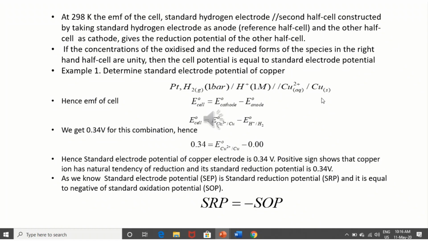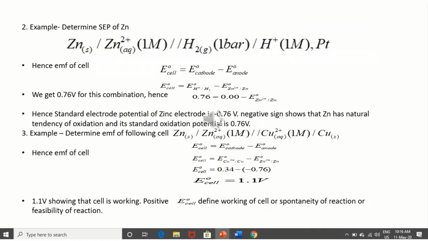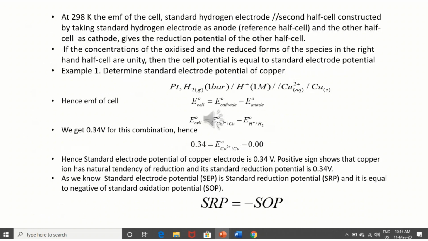When we arrange it, what would we find? The left side will be anode, and this is cathode. So E naught of cell is equal to E naught of cathode minus E naught of anode.